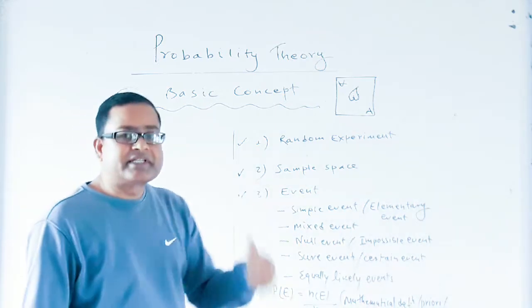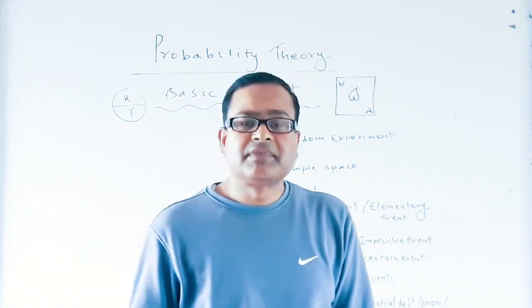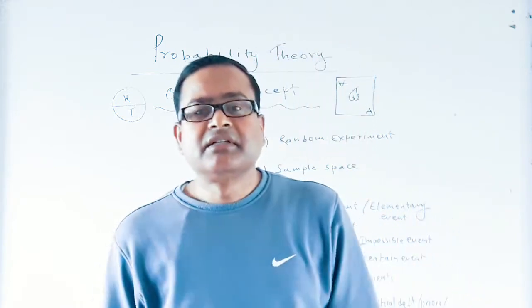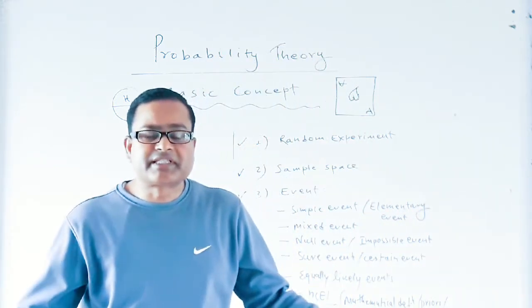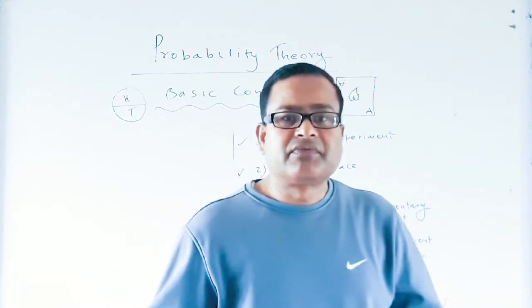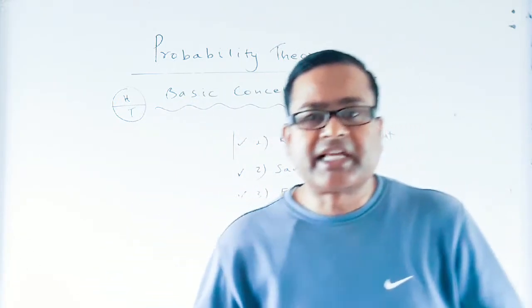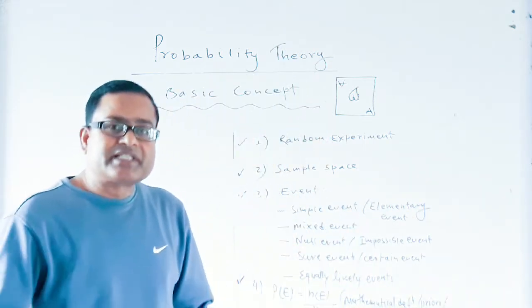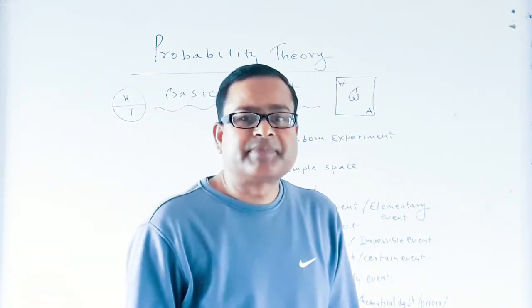So random experiment is the first basic term. Before we define what a random experiment is, let us take some examples so that it will be easy for us to define it.